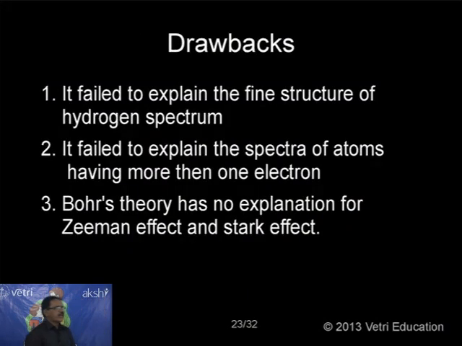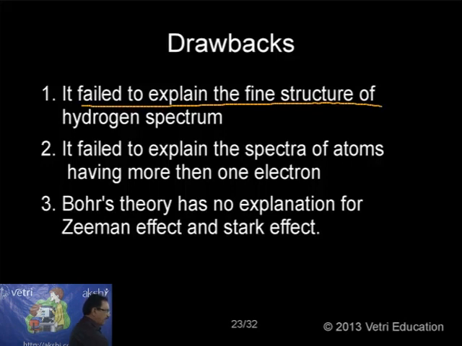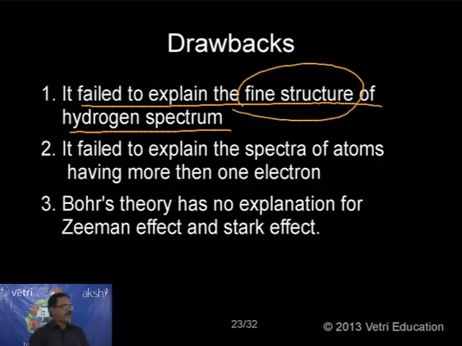Okay. What are the drawbacks again? There are again drawbacks. Bohr is not able to explain all the facts, all the experimental evidences. Now let me go to the first one. First drawback: it failed to explain the fine structure of the hydrogen spectrum. What is meant by fine? Kindly follow. In all books we are given fine spectrum. So I have shown you the series of the hydrogen spectrum, that is Lyman, Balmer, Paschen, Brackett, and so many others. In all the cases, you can see that it is a line.